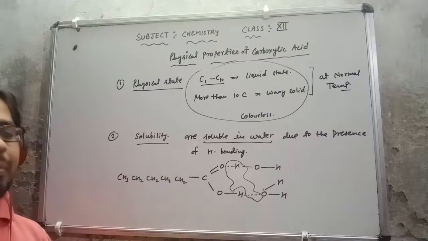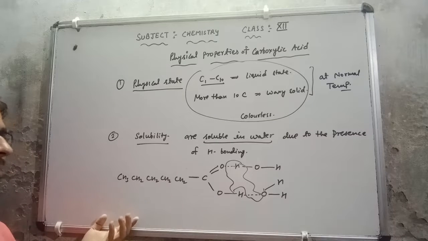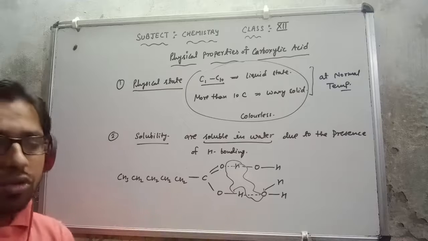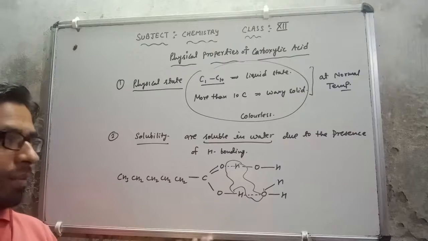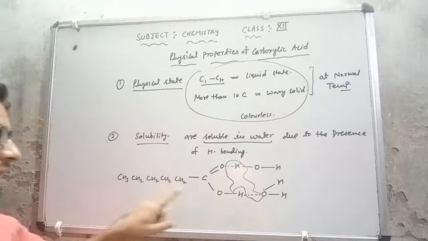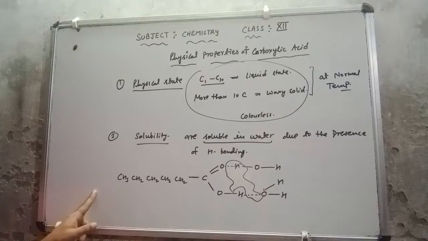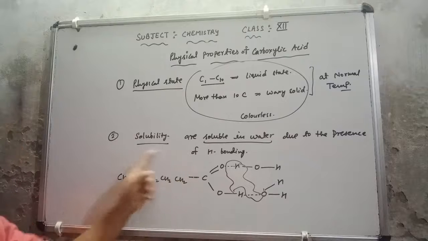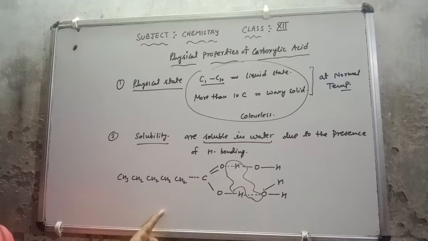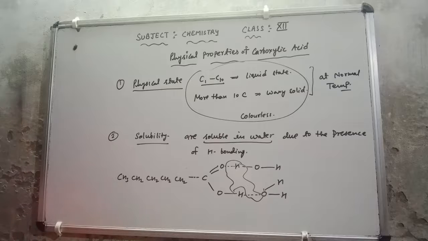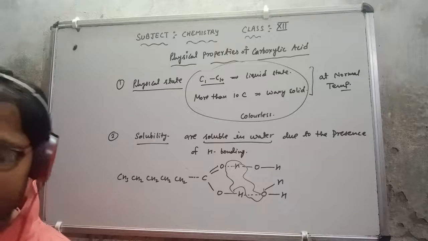That means the higher members of carboxylic acid are soluble in non-polar solvents. The lower members are soluble in water due to hydrogen bonding, but as the alkyl chain increases, the solubility decreases because the long hydrocarbon part is hydrophobic in nature. After solubility, I'm going to discuss the next point.